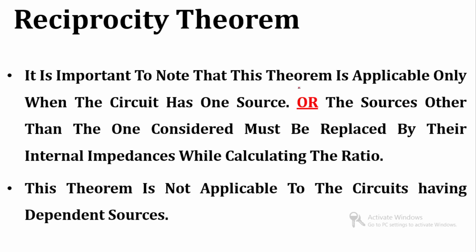It is important to note that this theorem is applicable only when the circuit has one source.